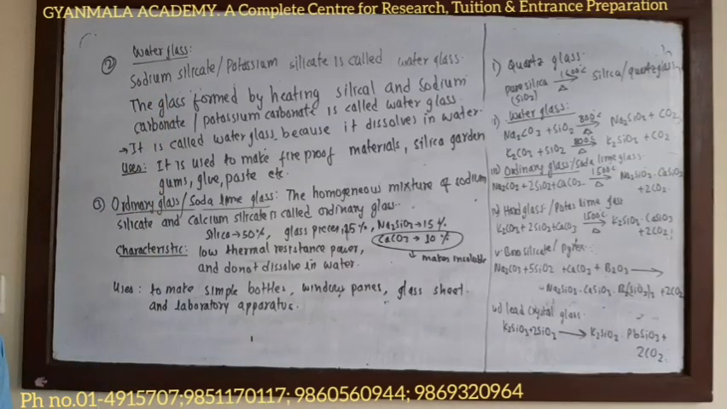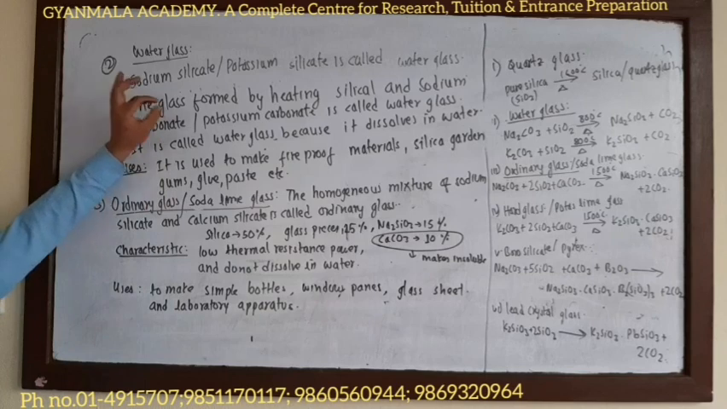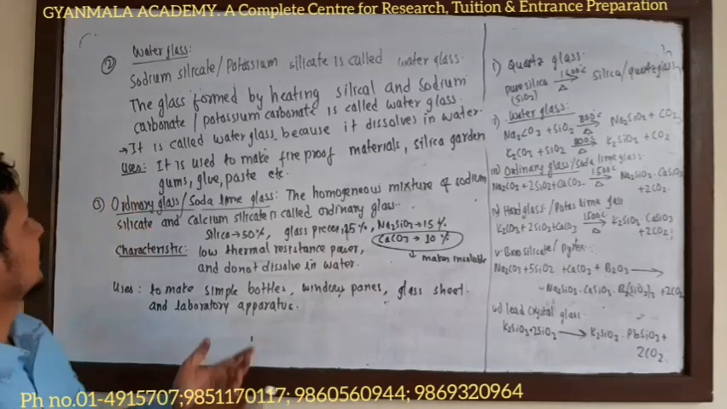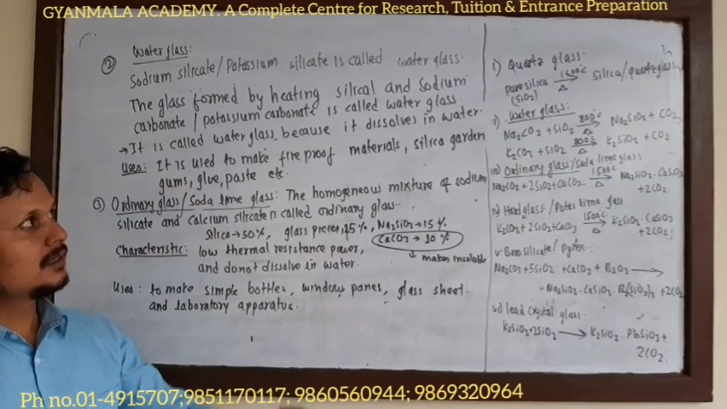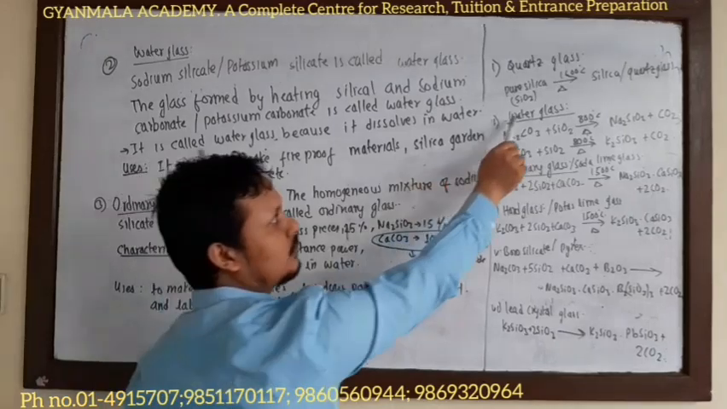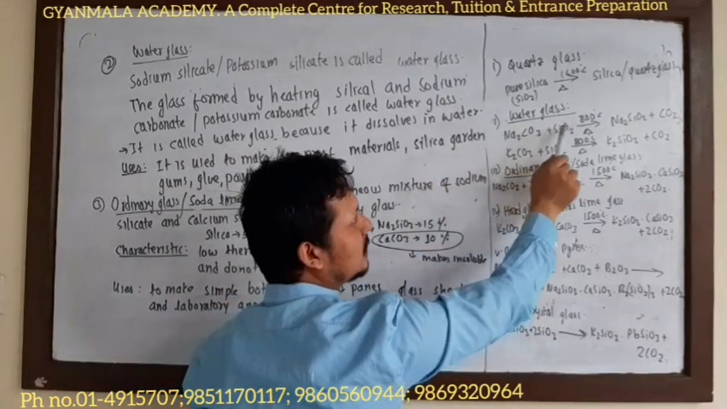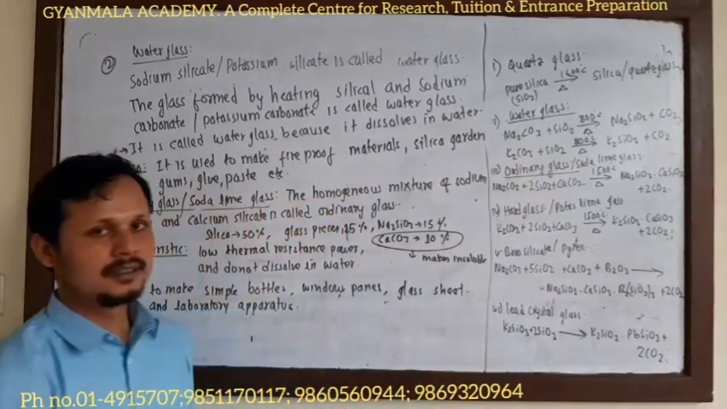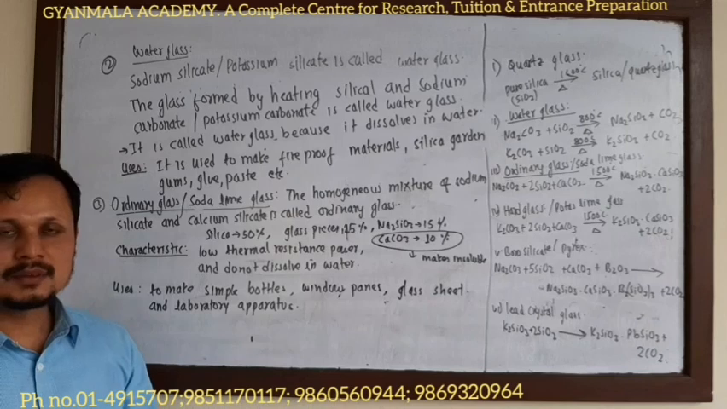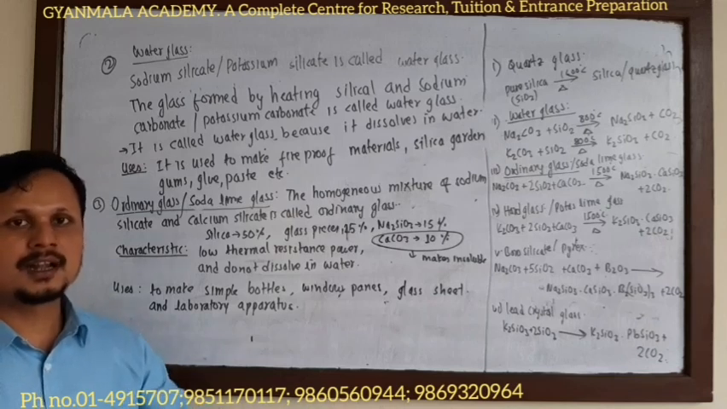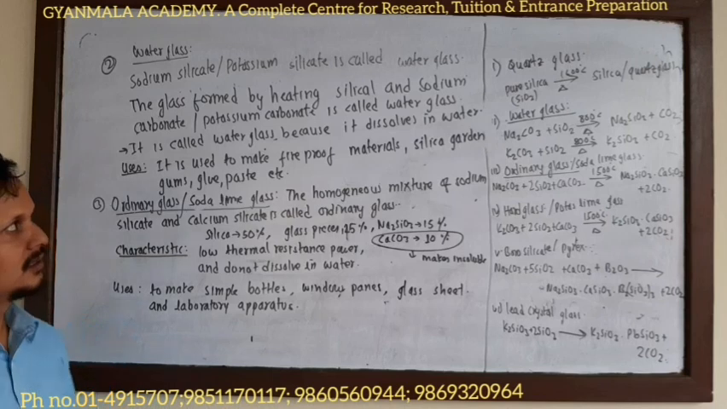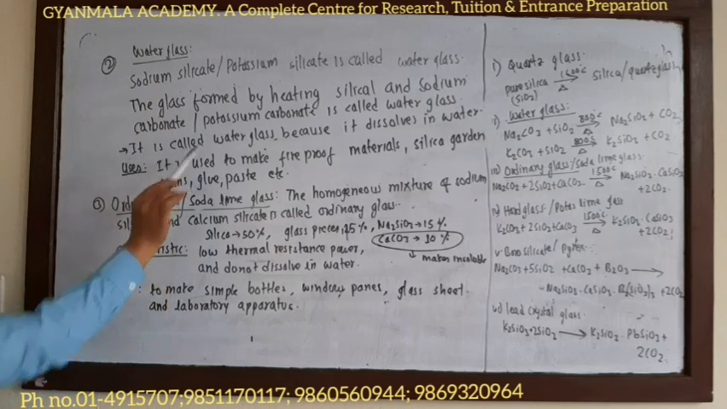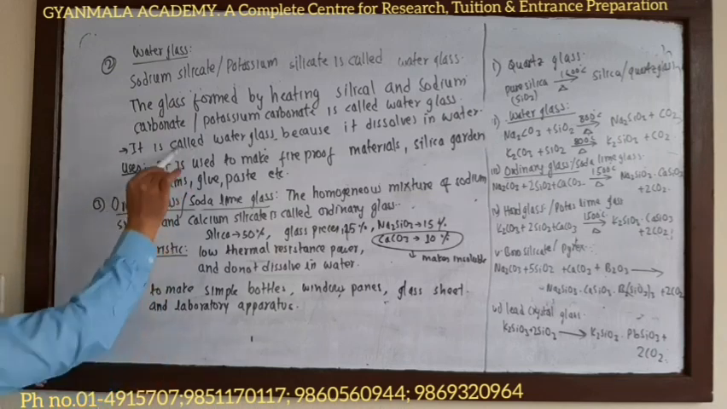Second type of glass is water glass. Sodium silicate or potassium silicate is called water glass. Or we can define water glass as the glass which is formed by heating sodium carbonate with silica or potassium carbonate with silica at about 800 degrees Celsius. Now, why is the name water glass given? Water glass dissolves in water, or it is soluble in water, so it is called water glass.